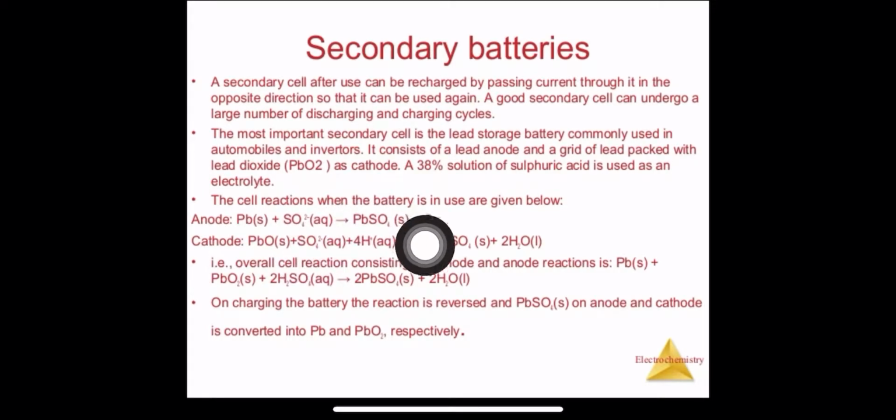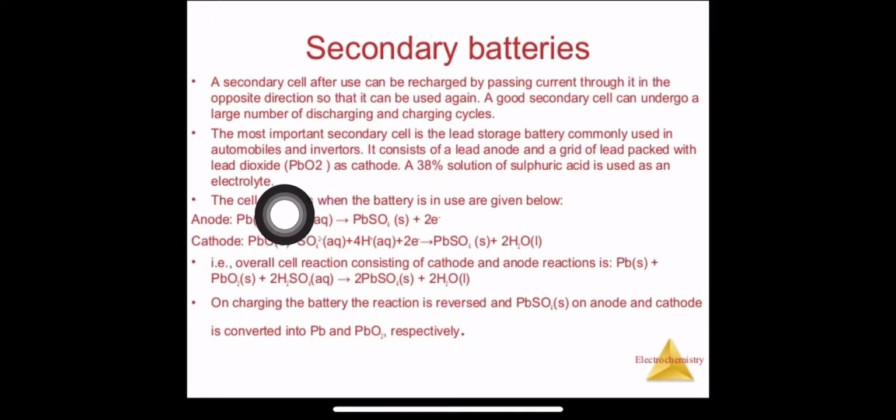Oxidation is loss of electrons. So PbSO4 will be formed and 2 electrons will be released. So we are forming PbSO4, and 2 electrons are released. Now at the cathode, what is happening?